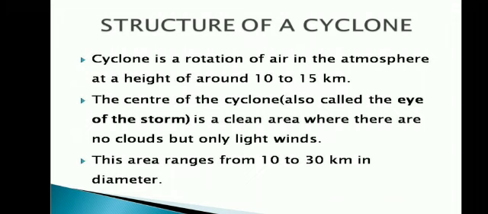Structure of a cyclone. A cyclone is a rotation of air in the atmosphere at a height of about 10 to 15 km. The center of the cyclone is called the eye of the storm, which is a calm and clear area where there will be no clouds but only light winds. The eye of the storm ranges from 10 to 30 km in diameter.